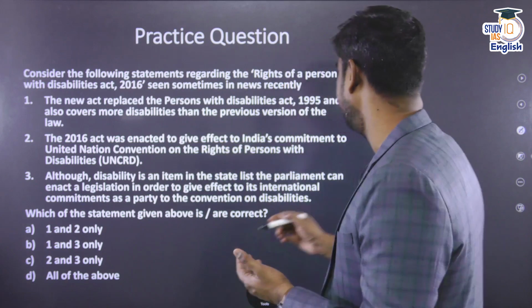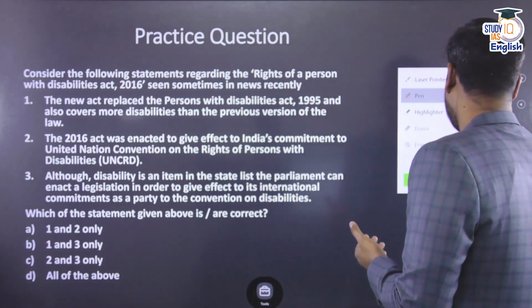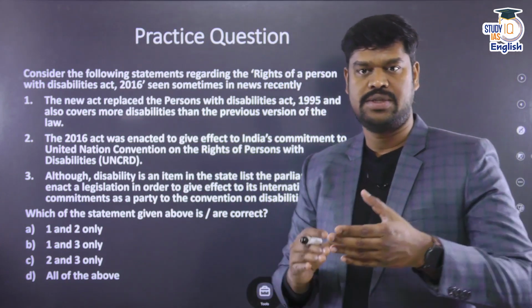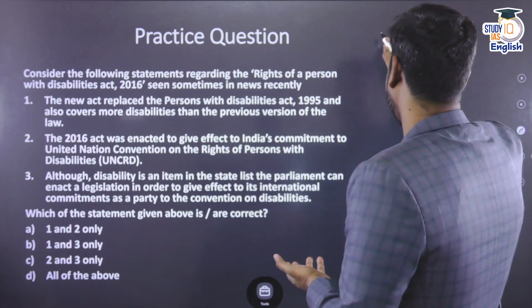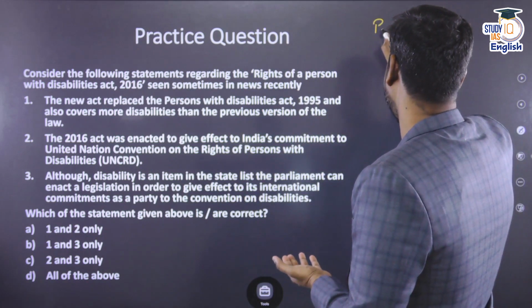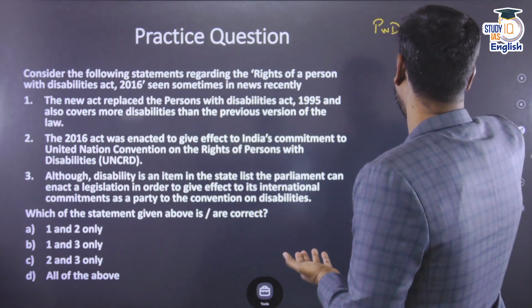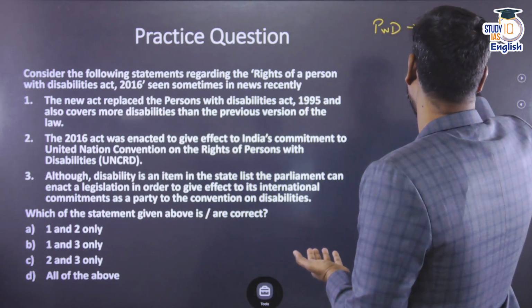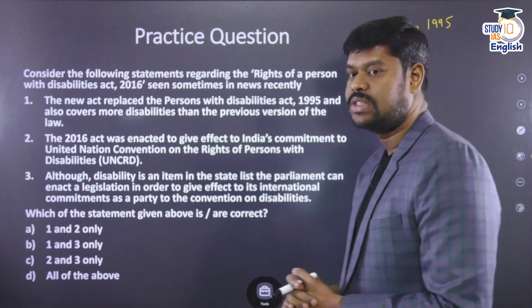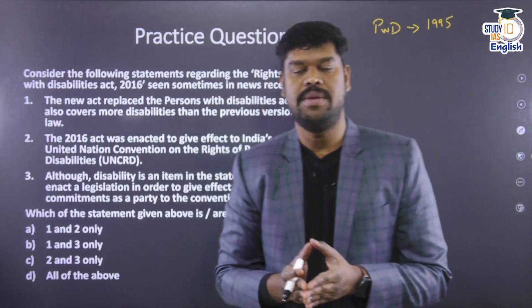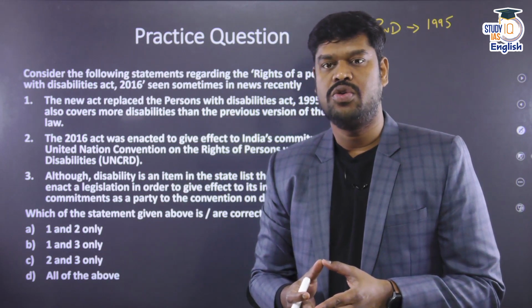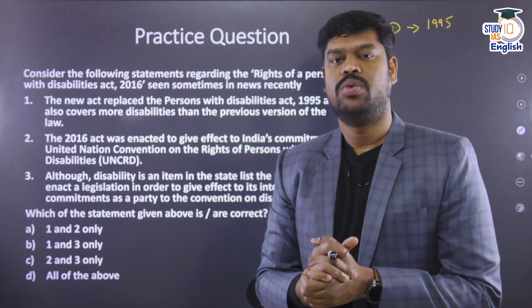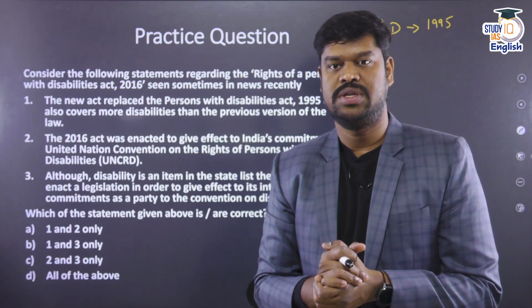But before we get into the question, it is also very important for us to understand certain basics of this particular law. Now, recognizing the rights of persons with disabilities, the Persons with Disabilities Act was passed by the Parliament in the year 1995. And what was the requirement for the Parliament to make this particular law? Parliament wanted to make this law in order to fulfill its commitments with regard to the rights of persons with disabilities.